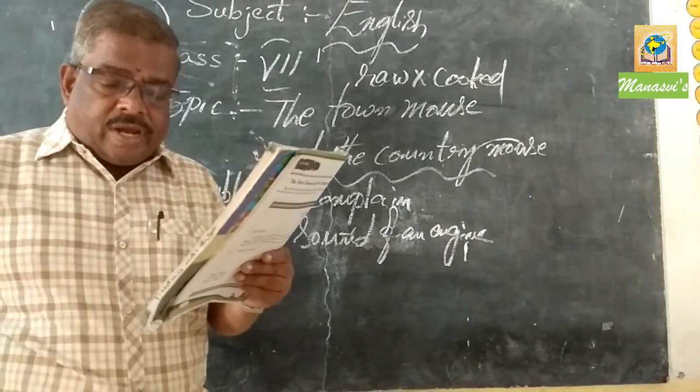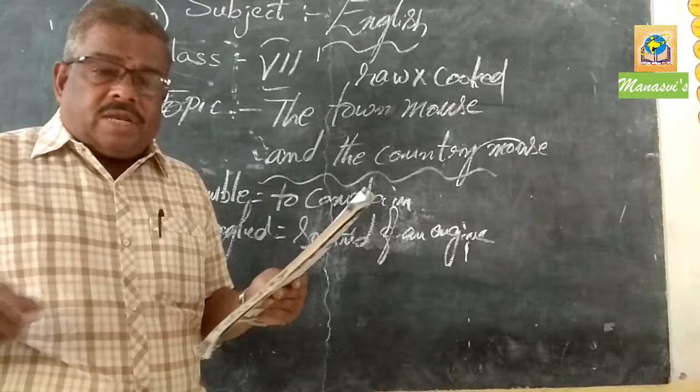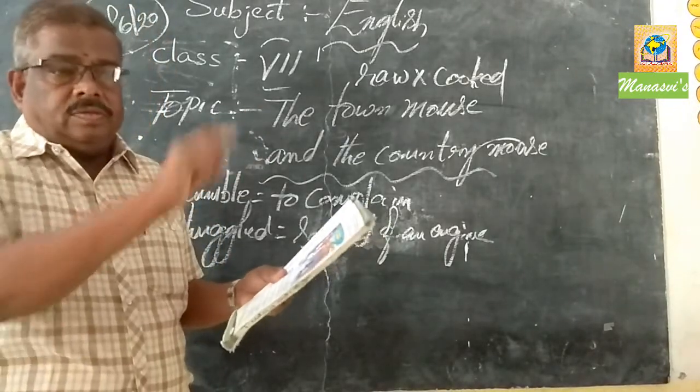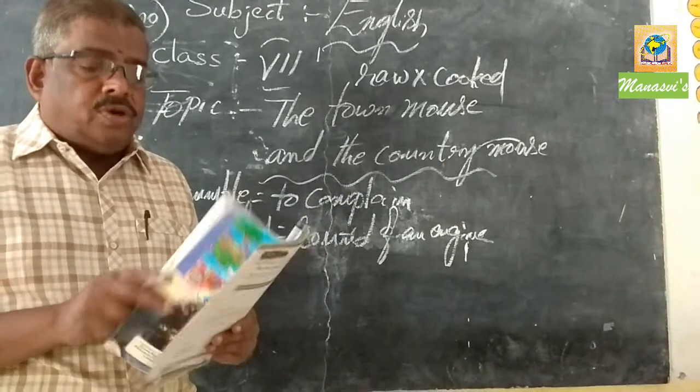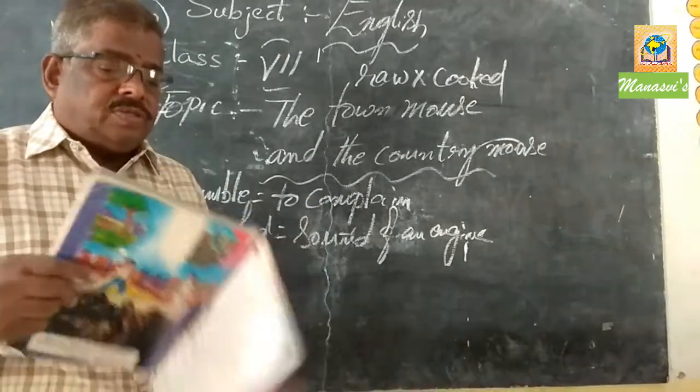The country mouse showed a corner in the mouse hole. "There you are. You can sleep in that hole." The country mouse showed it to the town mouse.